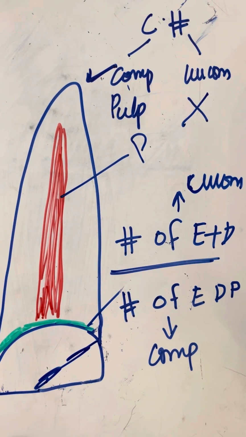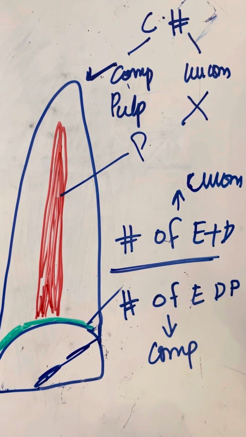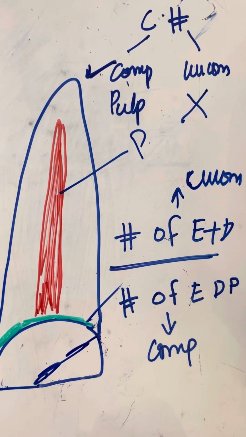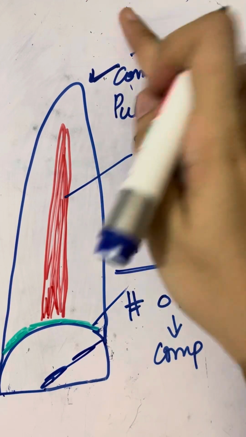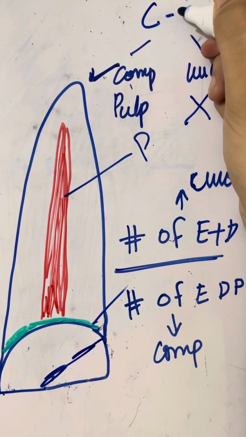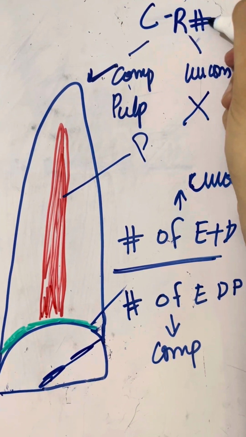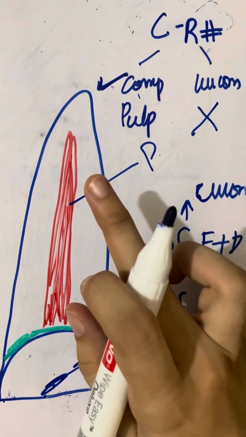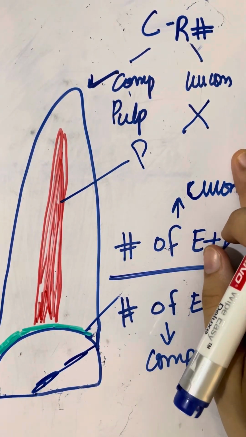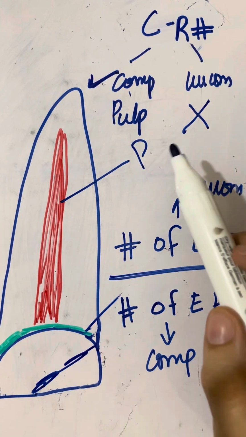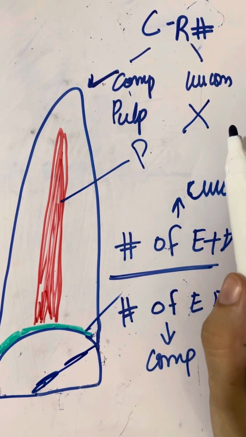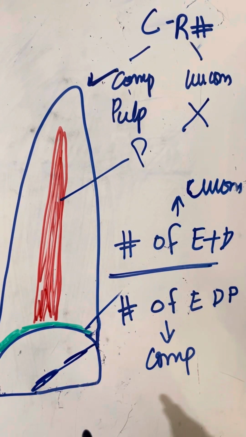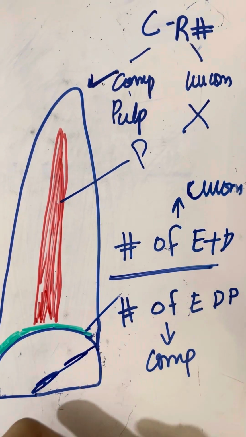Then comes the crown and root fracture. The crown and root fracture is also divided into complicated and uncomplicated fractures. The same terms apply: complicated means that there is involvement of the pulp, and uncomplicated means that there is no involvement of the pulp. Then what is the difference?